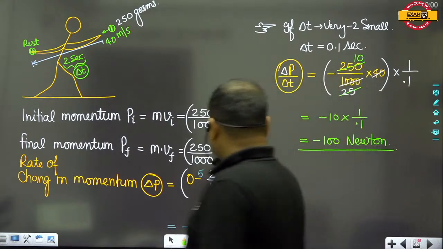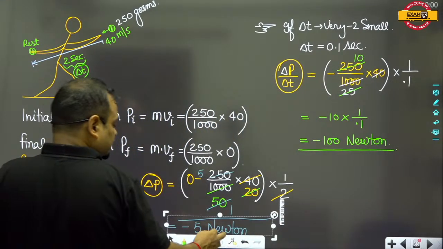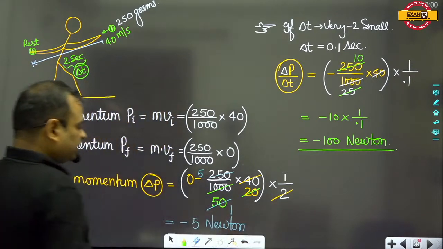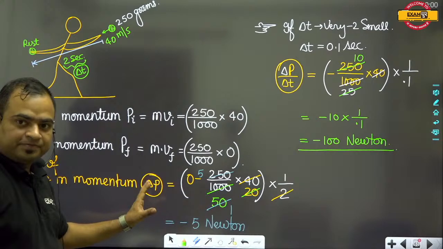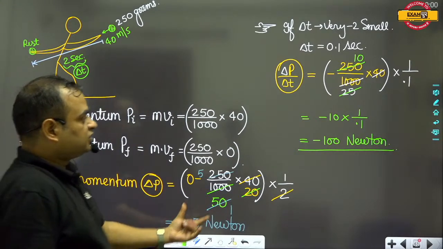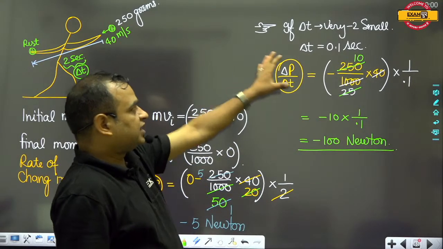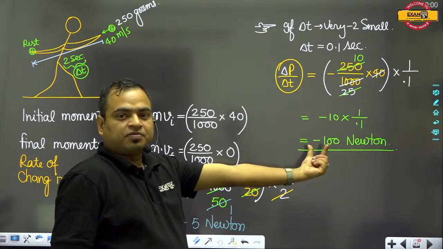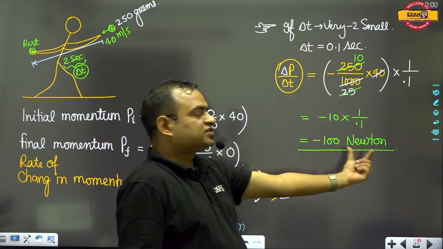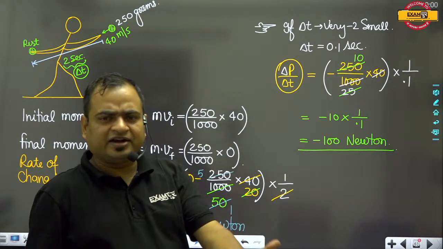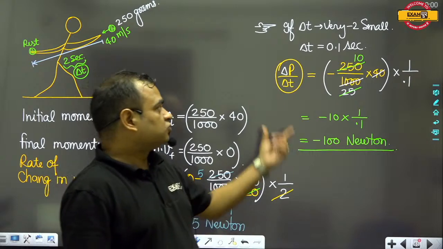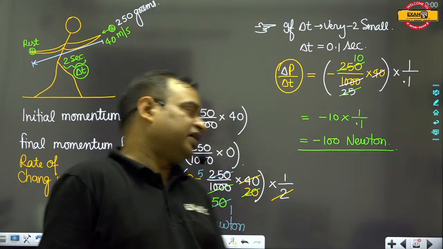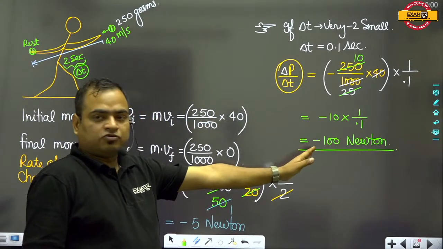Okay, and this is the reason. We see that the rate of change of linear momentum decreases, because if he catches this ball immediately, then the rate of change of linear momentum comes out to be equal to minus 100 newton, or you can say that 100 newton is the magnitude. Rate of change of linear momentum is equal to the force applied, we all know that, and that's why the force applied has come out to be equal to 100 newton.